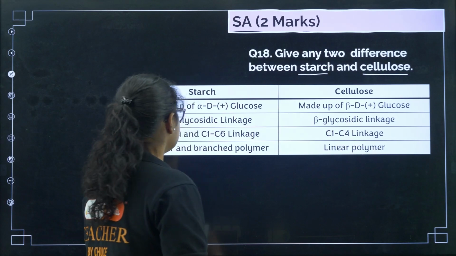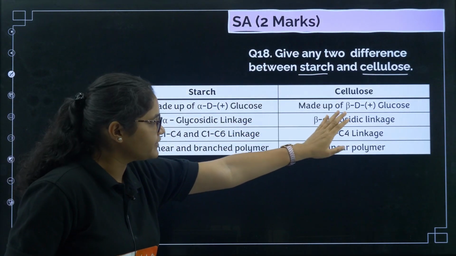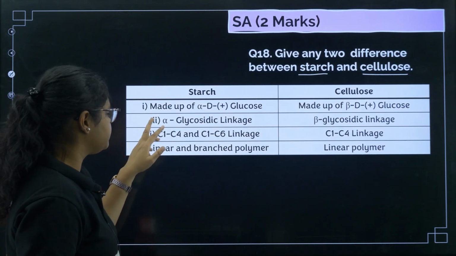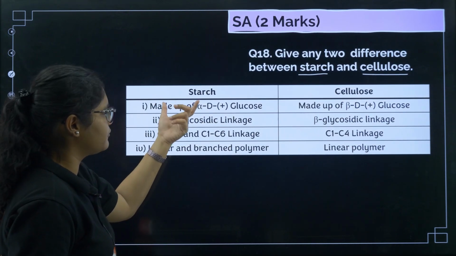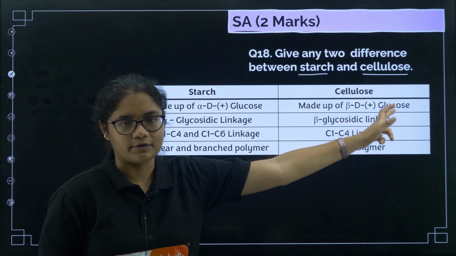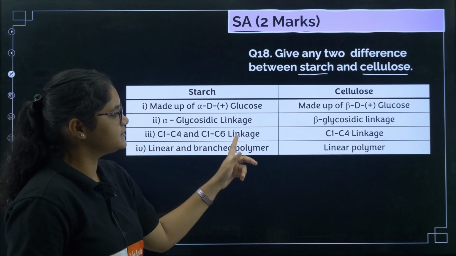So you can see starch is made up of alpha D glucose and cellulose is made up of beta D glucose. Now starch has alpha glycosidic linkage, cellulose has beta glycosidic linkage. In starch there is both C1 C4 and C1 C6 linkage.